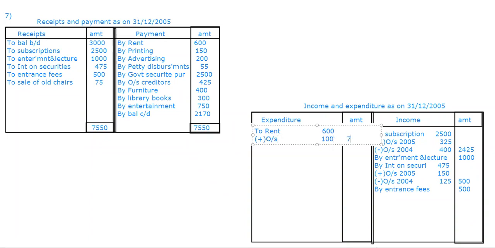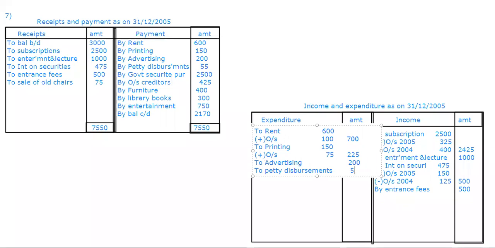So it will be 700. Then to printing, we have an adjustment also, no? So 150. And outstanding is how much? 75. So 150 plus 75, it will be 225. Yeah, right. Then the rest, we don't have any adjustments. One is to advertisement. We will take as it is, 200. Then to petty disbursements, as it is, 55 we are going to take.